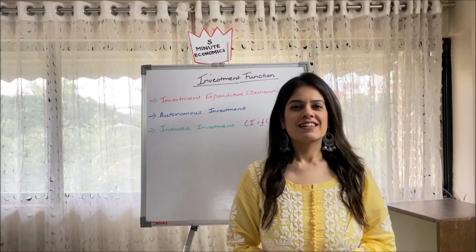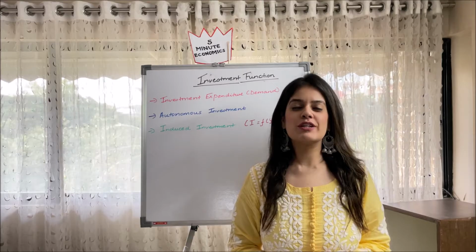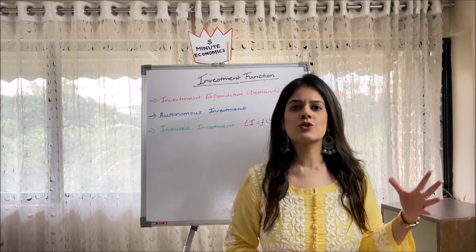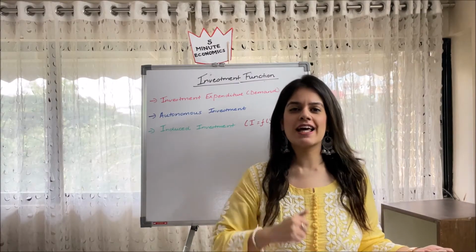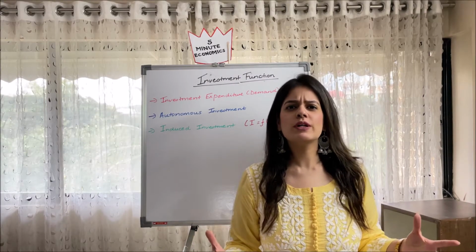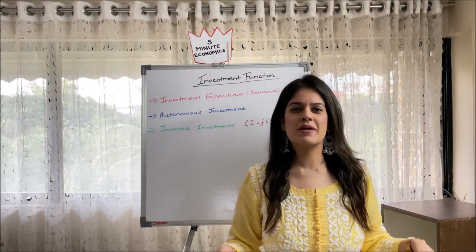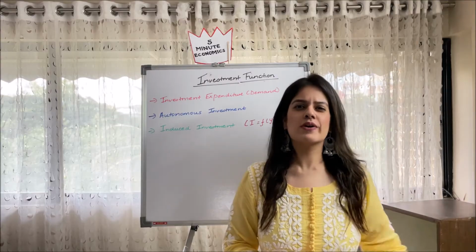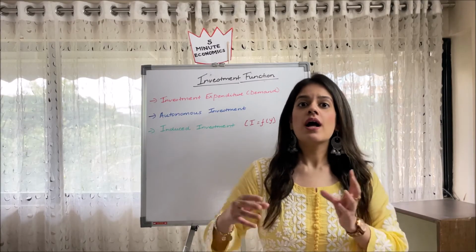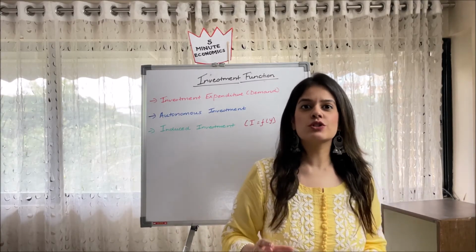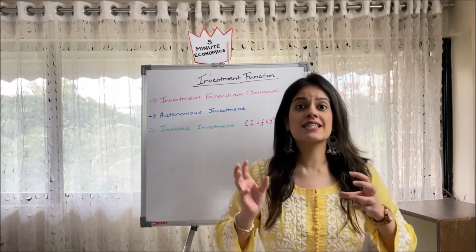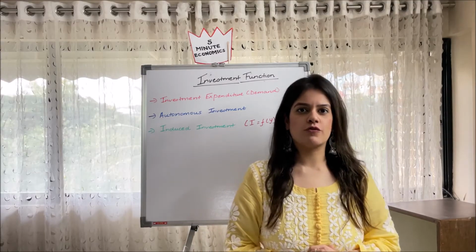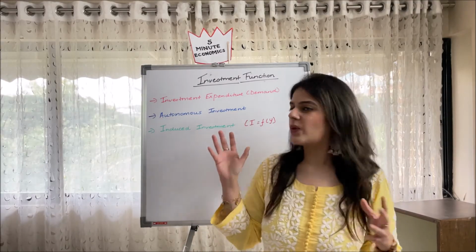So guys, let's first come to the introduction of the topic. I had explained to you before as well that aggregate demand has two components. Number one is consumption demand and number two is investment demand. I've done a video on consumption demand. I'll attach its link in the comment section below. What happens is there is a shortfall of consumption over incomes at times, which leads to a consumption gap, and it is then the duty or the responsibility of the investment function to step in to increase our aggregate demand and cover the shortfall. So first let me explain to you what is investment expenditure.